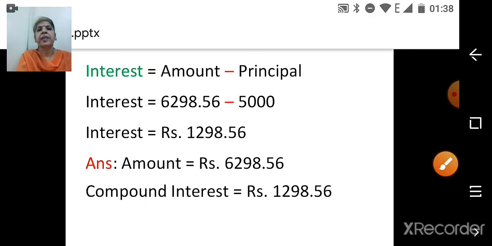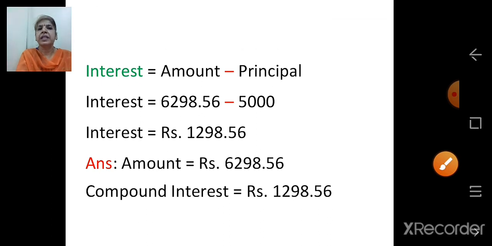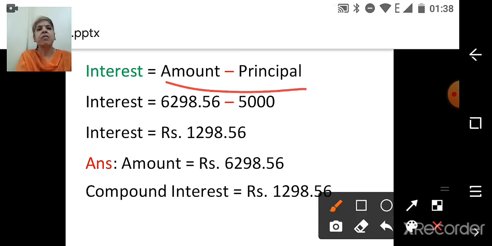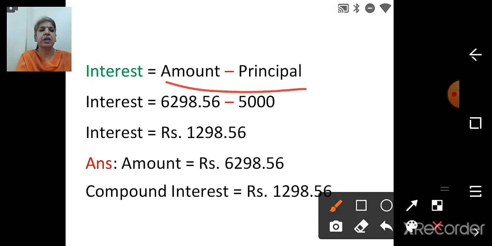And then we have to find interest. What is the formula of interest? Amount minus principal. So amount we got 6298.56 minus principal, which is 5000. Now subtract it. And when you are subtracting, children, decimal below decimal.